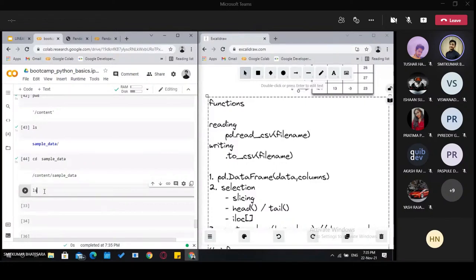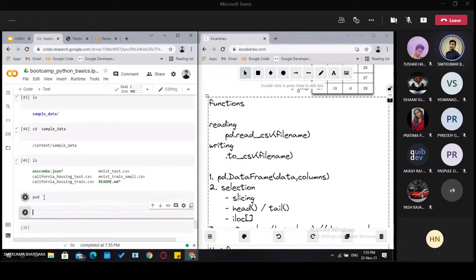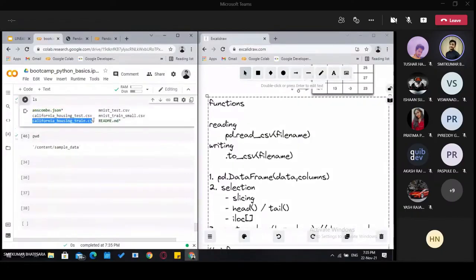Again we will use list to know what all things are there, and here we can see all these file names. So wherever we are now on the computer, we can see it by pwd, present working directory, and now we know that in this directory there is a file which we want. So this is our present directory.